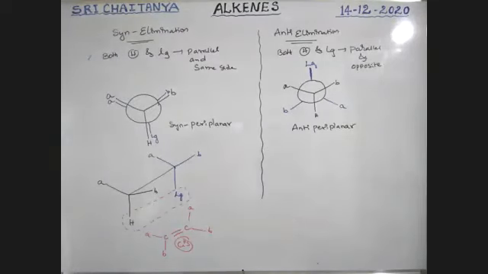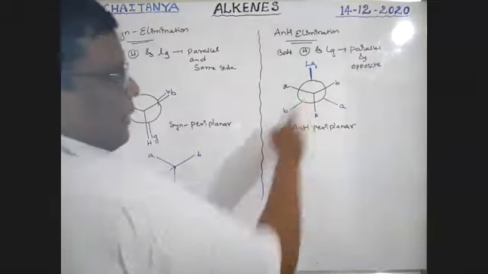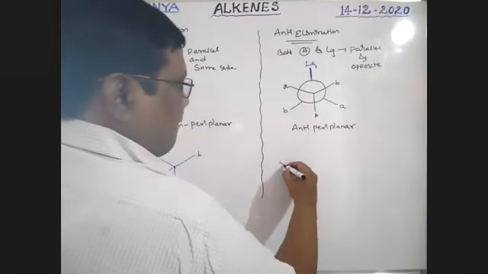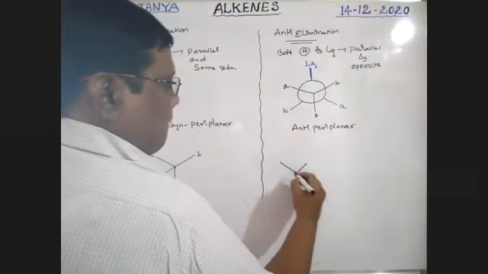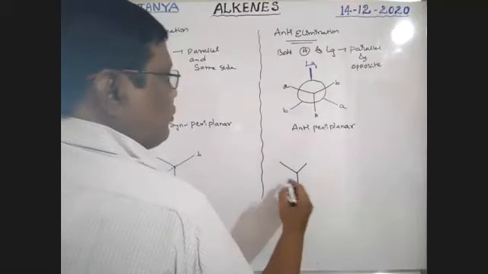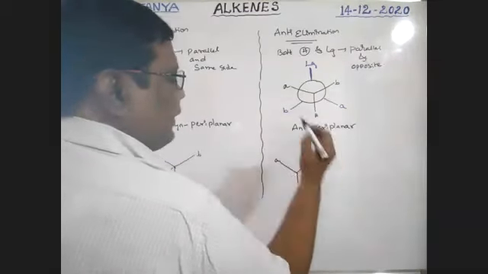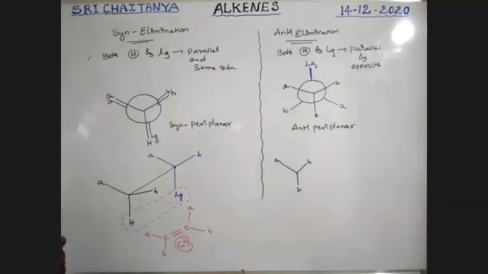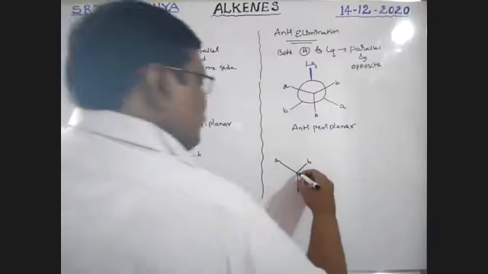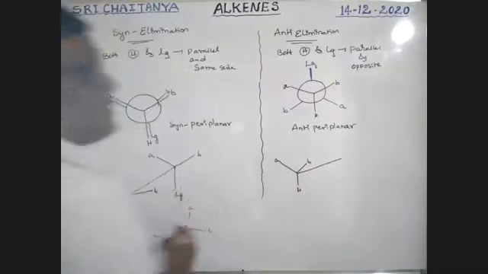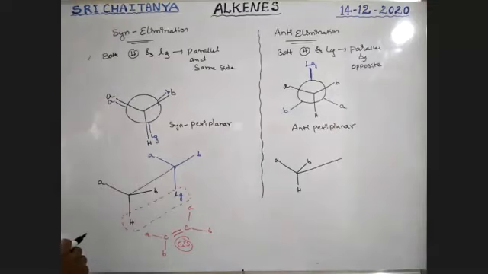Now that one is converted into this structure, and see here. First of all, I am representing hydrogen, A, B. This is the bond, boys. This is the bond. Okay.